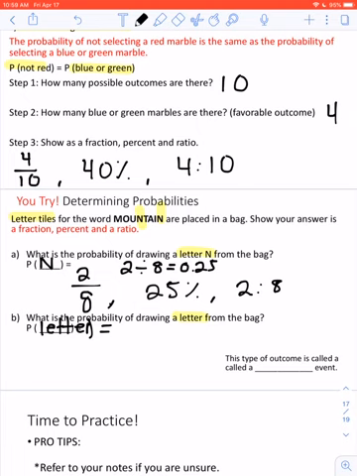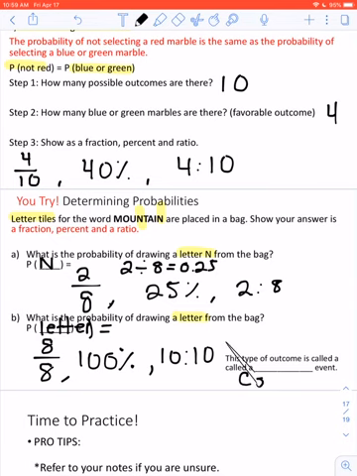So that means there's an 8 out of 8 chance. 100% chance that I'm going to pull a letter out because there's only letters in there, or 10 out of 10 chance. This type of outcome is called a certain event, because I'm definitely going to get a letter.